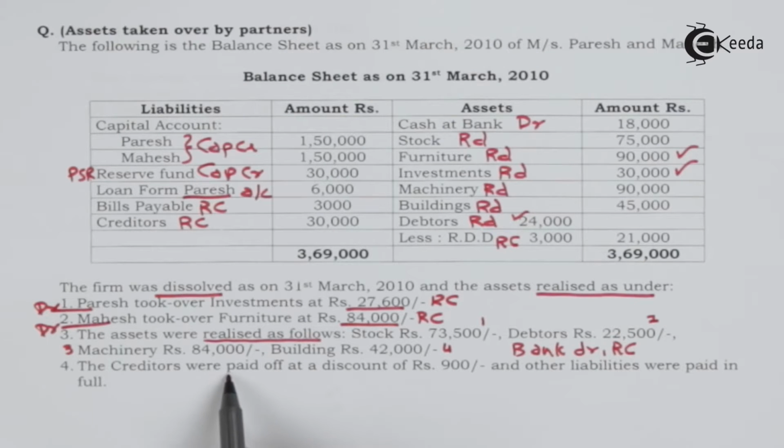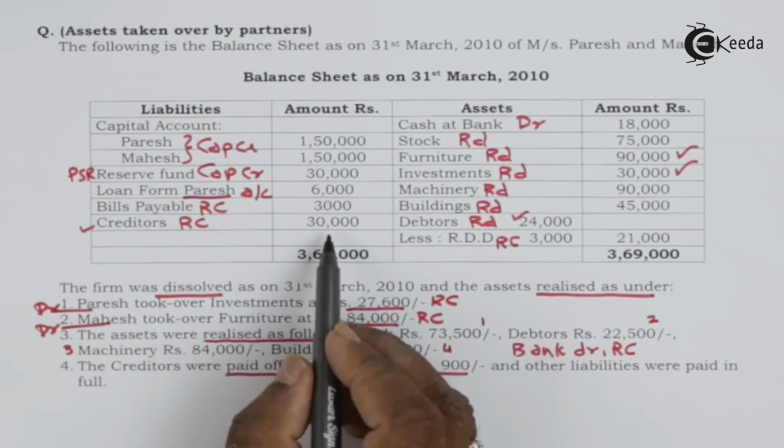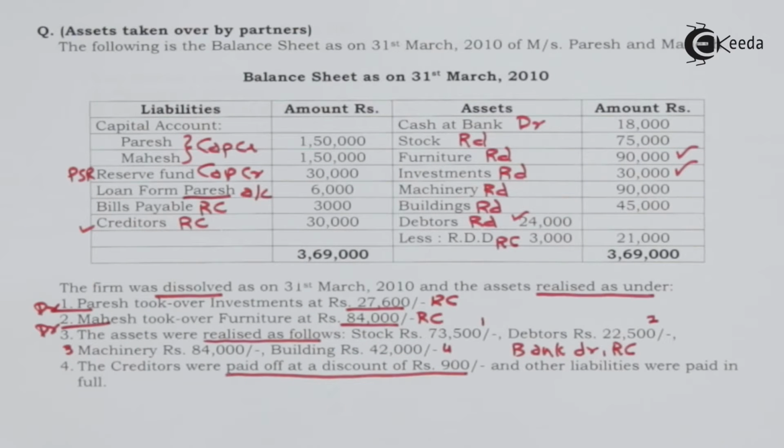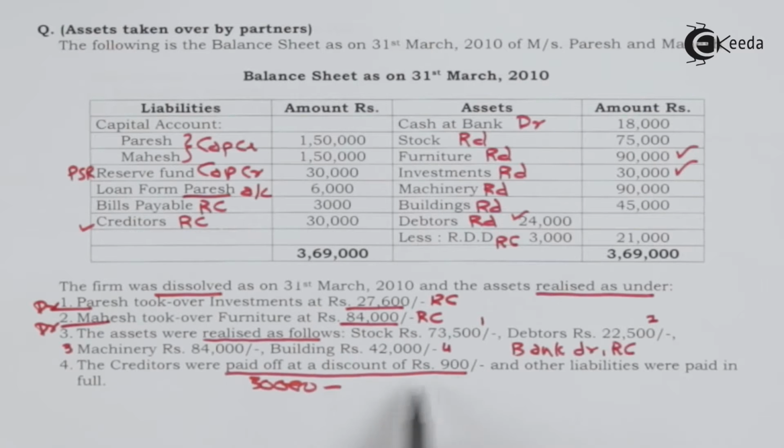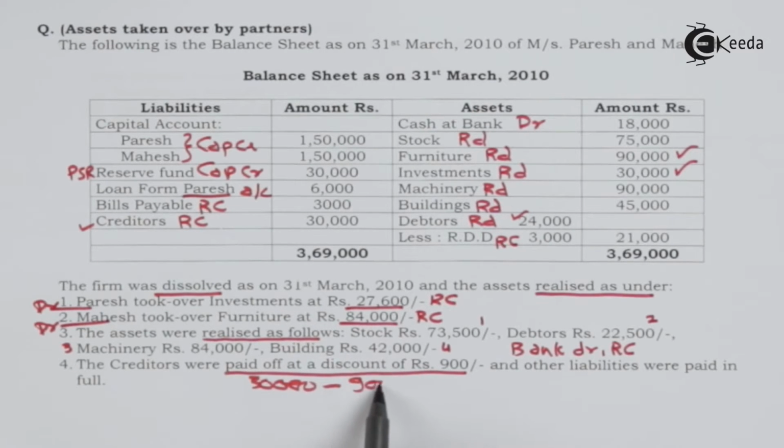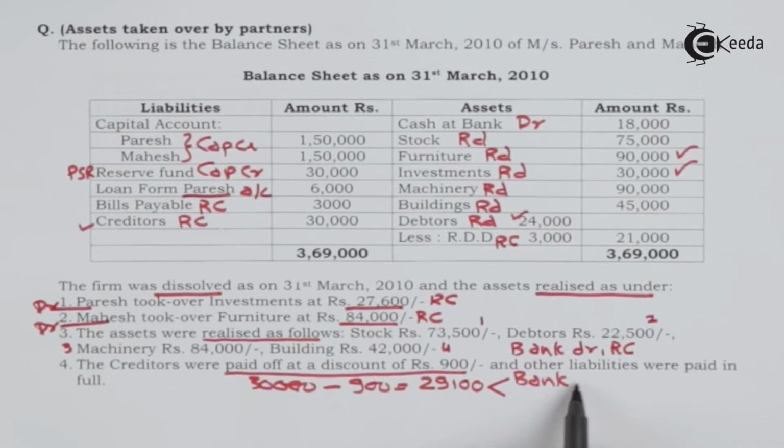The creditors were paid off at a discount of 900. Here creditors are given at a book value of 30,000. 30,000 minus discount 900, so the actual amount paid to creditors will be 29,100. This will have one effect: bank account credit and realization account debit for the amount 29,100.